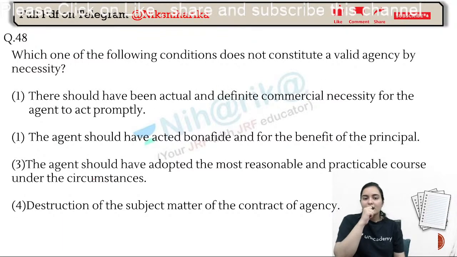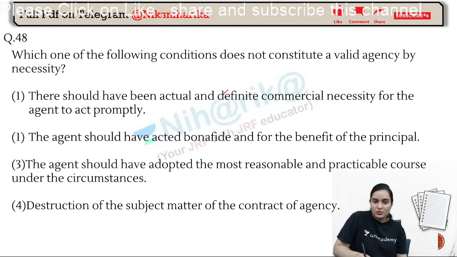Now, next one. Which of the following conditions does not constitute a valid agency by necessity? It is not a valid agency.